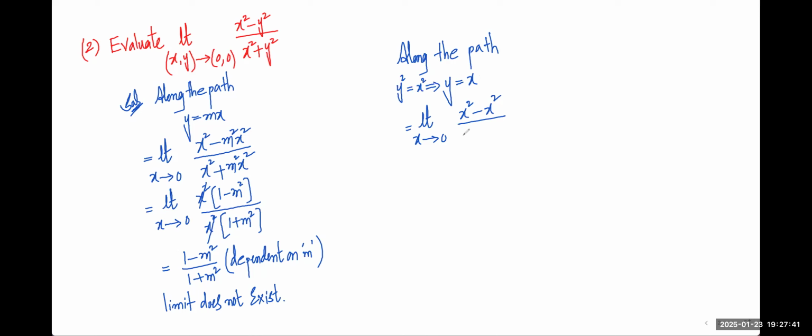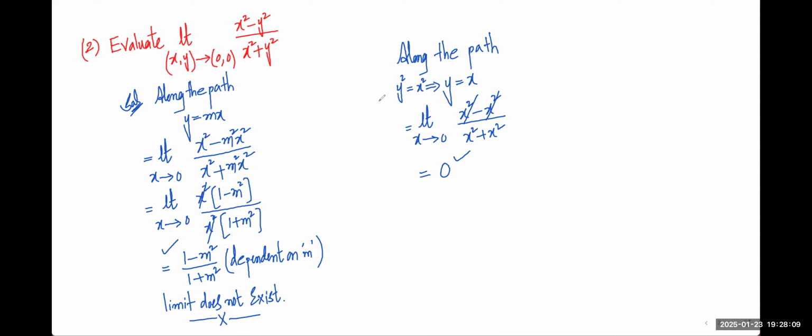And this is x square plus x square. These two are cancelled. 0 by any number is 0. You see, here we are getting 1 minus m square by 1 plus m square, here we are getting 0. Both are different. It means that limit does not exist. This is the question related to origin.